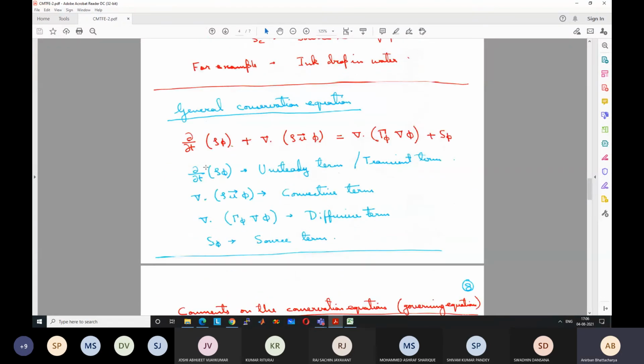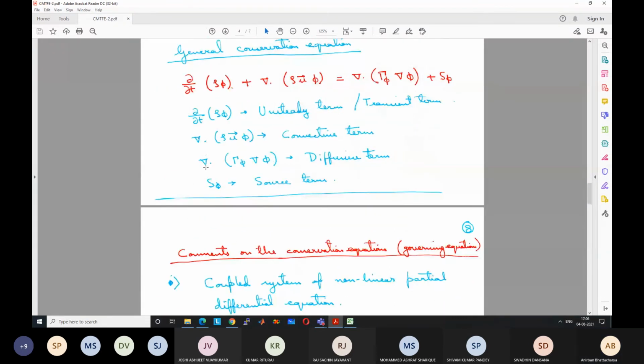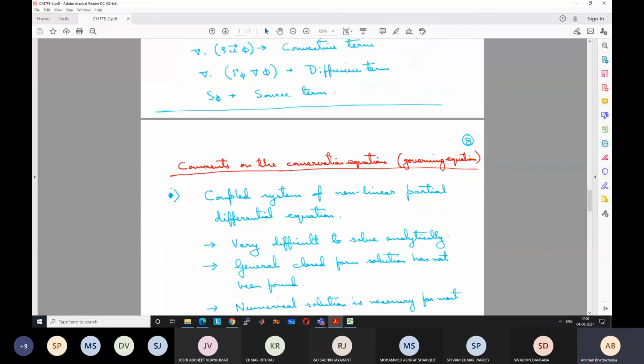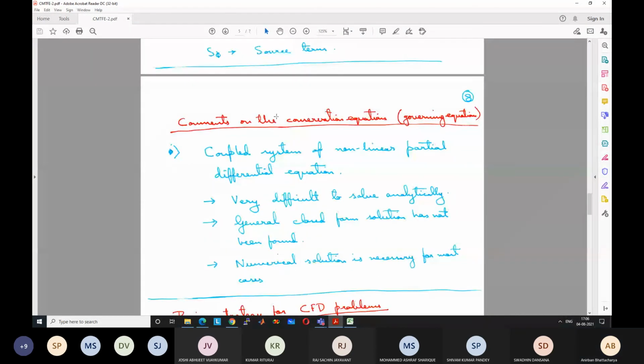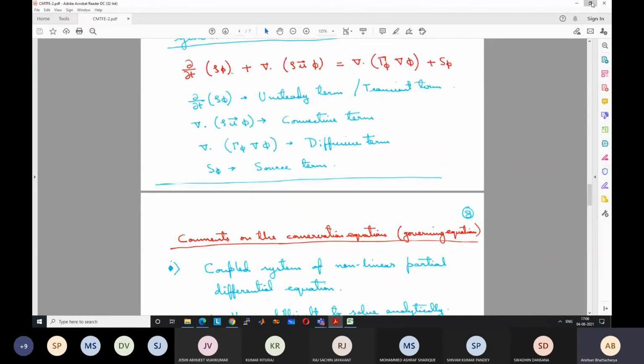So some comments on the conservation equations. These equations are a coupled system of nonlinear partial differential equations. Differential equation means there are derivatives. Partial differential equation means partial derivatives are present, del x, del y, this type of terms.